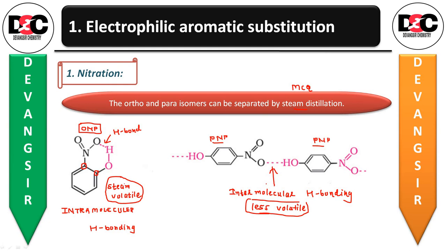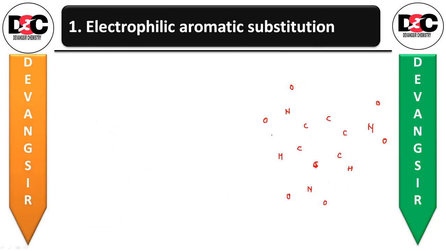Orthonitrophenol is immediately converted into the volatile form, whereas para-nitrophenol is less volatile because of the intermolecular hydrogen bonding, which causes the association of molecules. In this association, both these PNP molecules will be associated with each other.